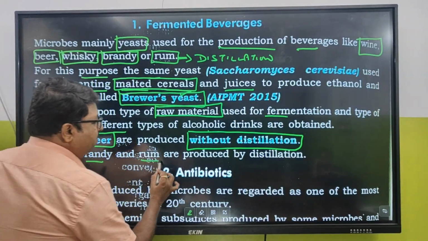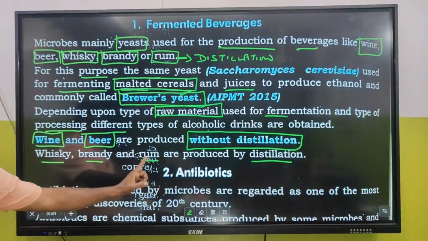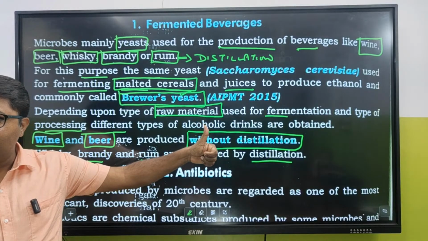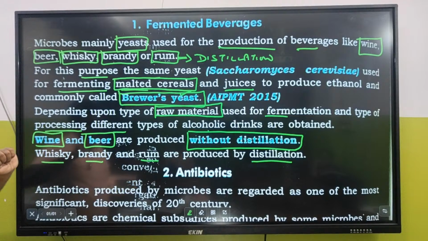Whiskey, brandy and rum are produced by distillation. That is the most important. And without distillation are wine and beer.